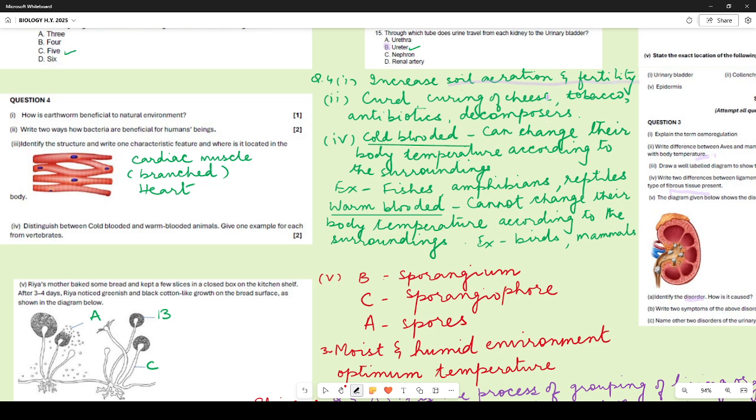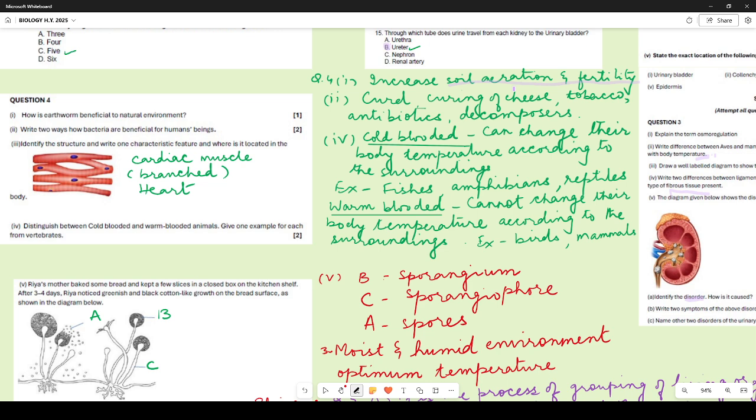It does not decompose. Many people have written it acts as a decomposer. No, it does not decompose. It consumes the soil and its excreta makes the soil fertile. And it also keeps on moving the soil, turning the soil upside down, so that it improves the soil aeration.